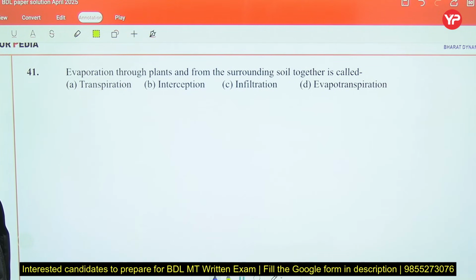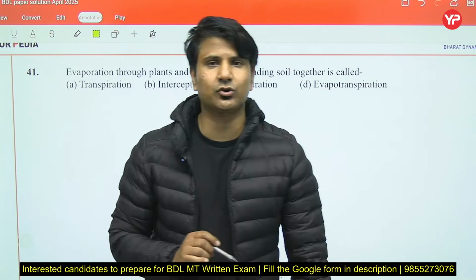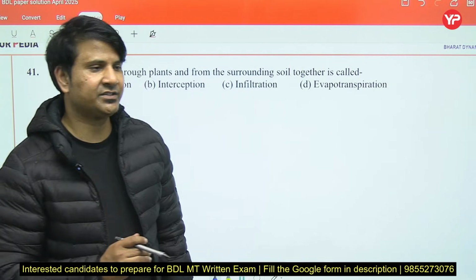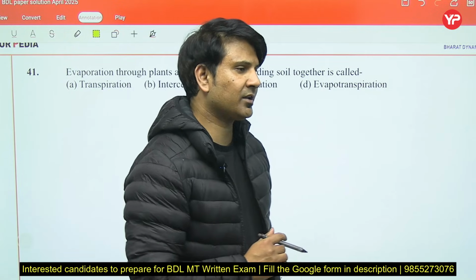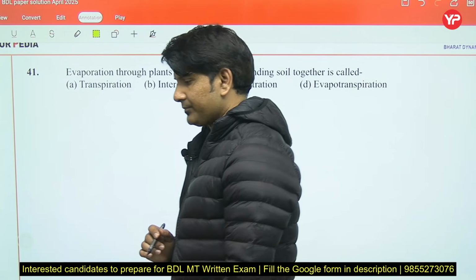Okay, next. Evaporation through plant and from the surrounding soil together is called as... So transpiration is the process when water gets lost into the atmosphere after the photosynthesis process.